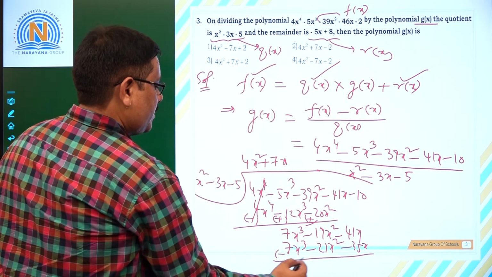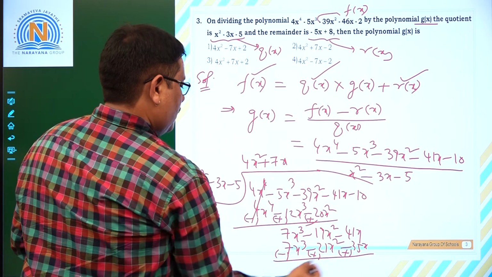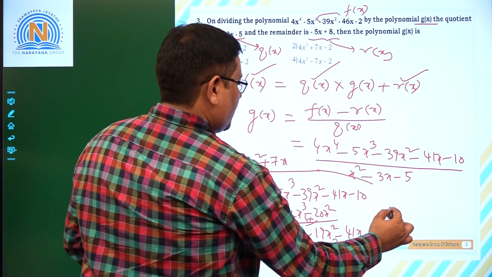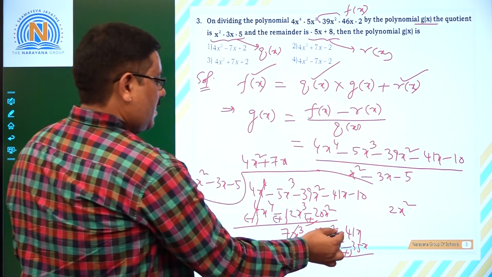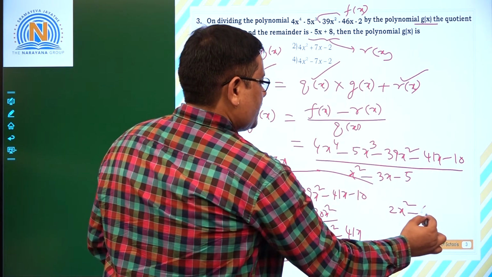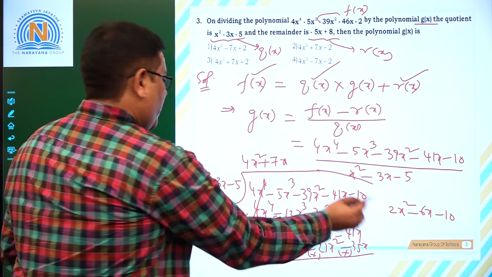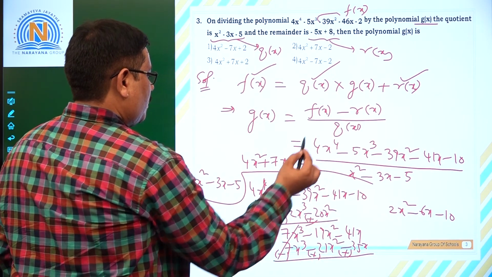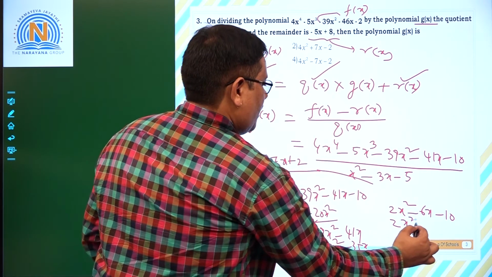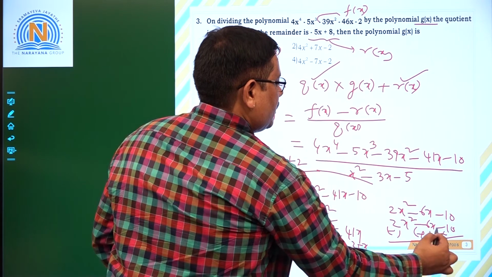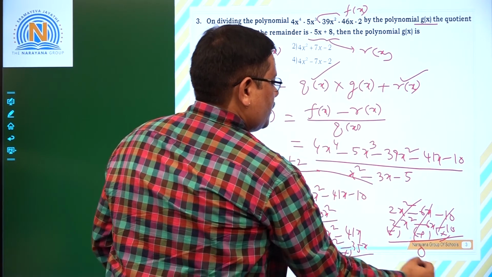Again signs will change, so these two will cancel. Minus 19 plus 21, that is 2x square. Next, minus 41 plus 35, that is minus 6x. Again we have minus 10, that is carried down. So you want 2x square, so you have to take plus 2. That is going to be 2x square minus 6x minus 10. If you subtract here, all signs will change and all will cancel, remainder is 0.